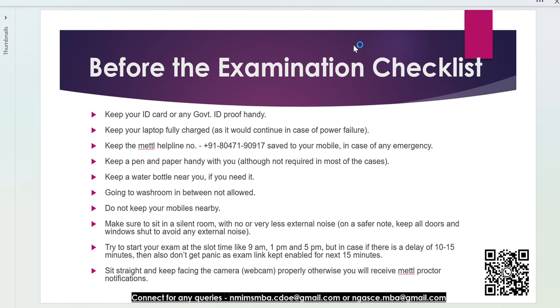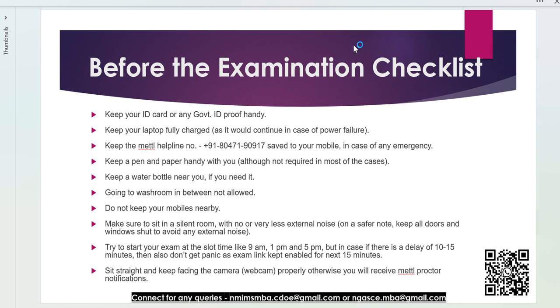The very first thing is to keep your ID card or any government ID proof handy, because firstly it will ask you to show it on the webcam. Many times it happens that in a hurry you miss keeping the ID card, and you need to move out and bring your ID card and sit back. So it's better to keep your ID card handy.